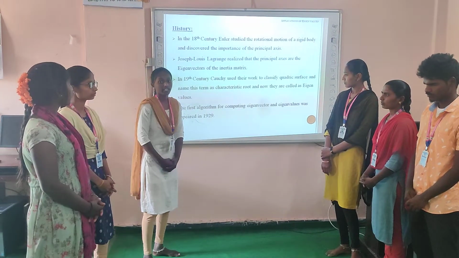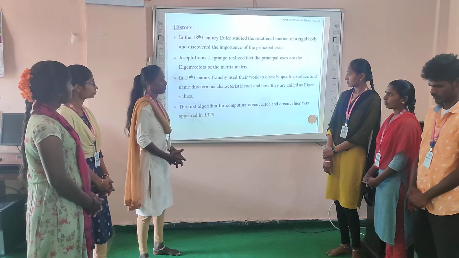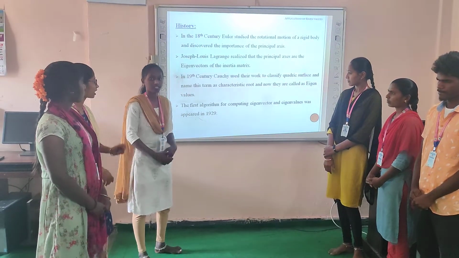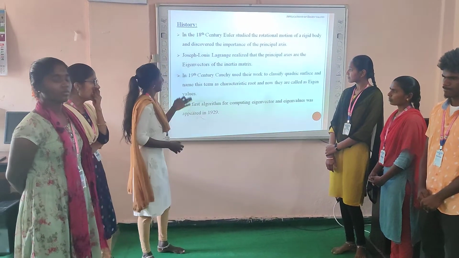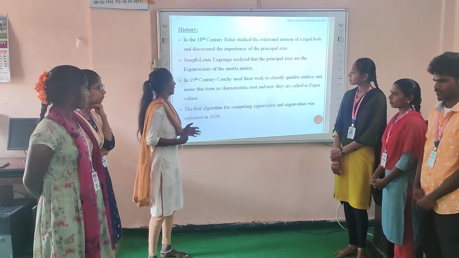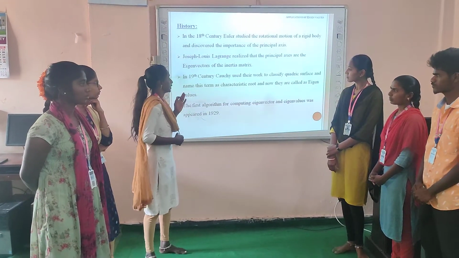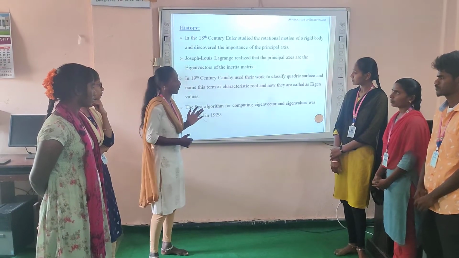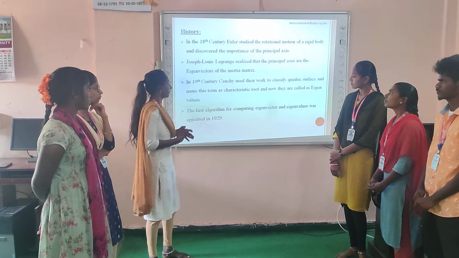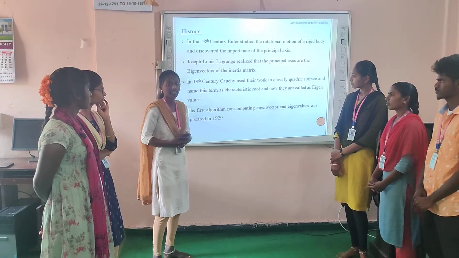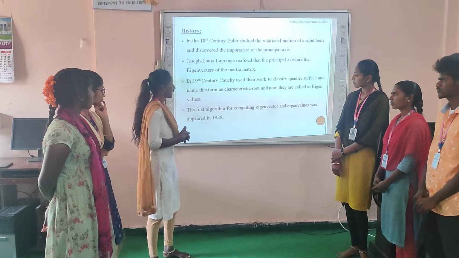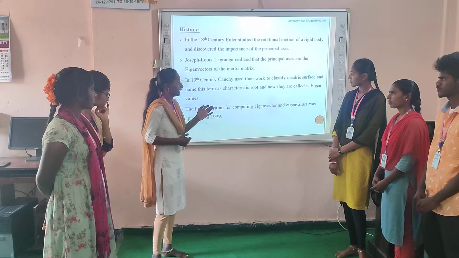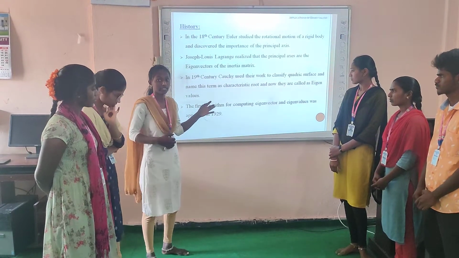In the 18th century, Euler studied the rotational motion of rigid bodies and discovered the importance of principal axes. Lagrange realized that the principal axes are the eigenvalues of the inertia matrix. In the 19th century, Cauchy used this to classify quadratic surfaces and named the term characteristic root. Now they are called eigenvalues. The first algorithm for computing eigenvectors and eigenvalues appeared in 1929.